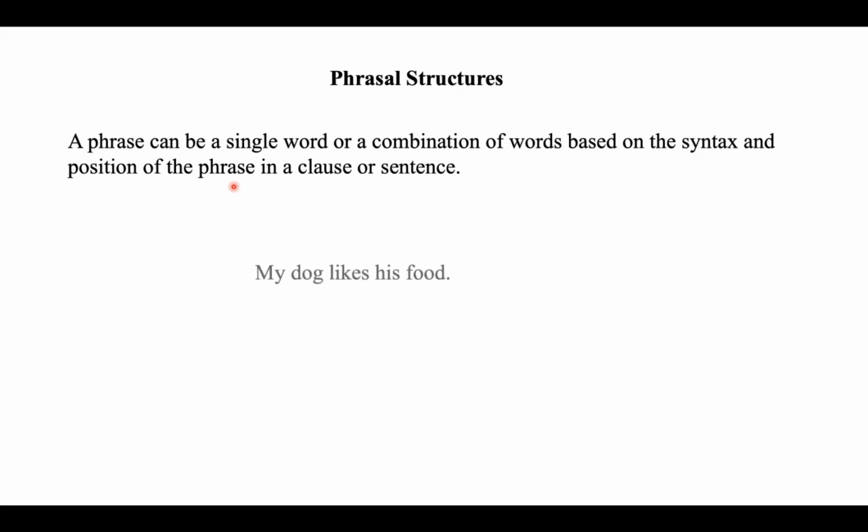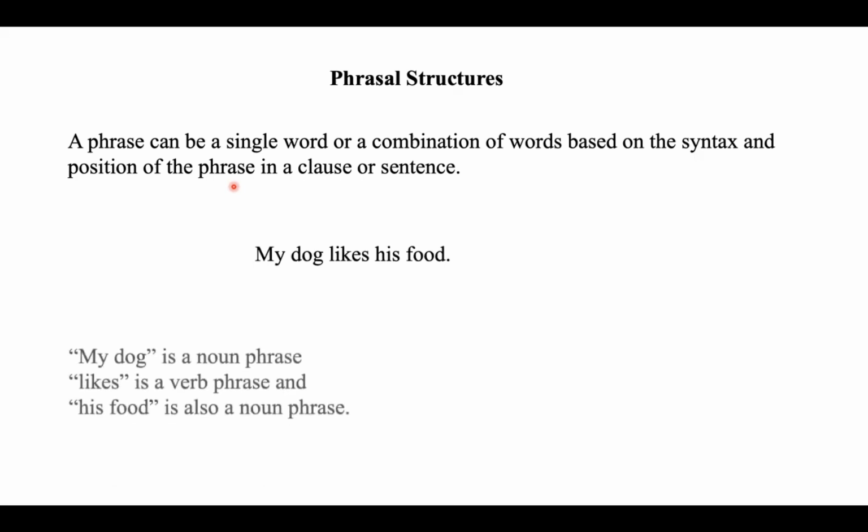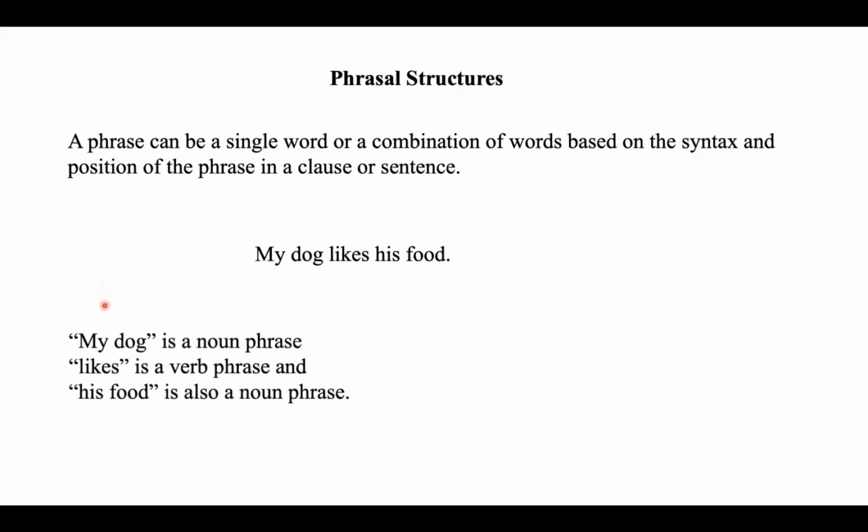For example, take the sentence "my dog likes his food." In this sentence, "my dog" is a noun phrase, "likes" is a verb phrase, and "his food" is a noun phrase. How are we able to tell that this part is a noun phrase and "likes" is a verb phrase?